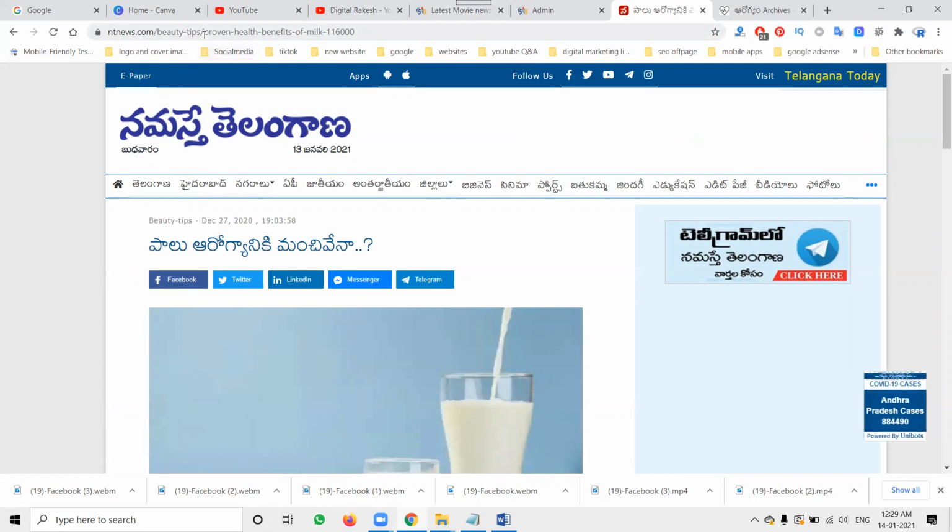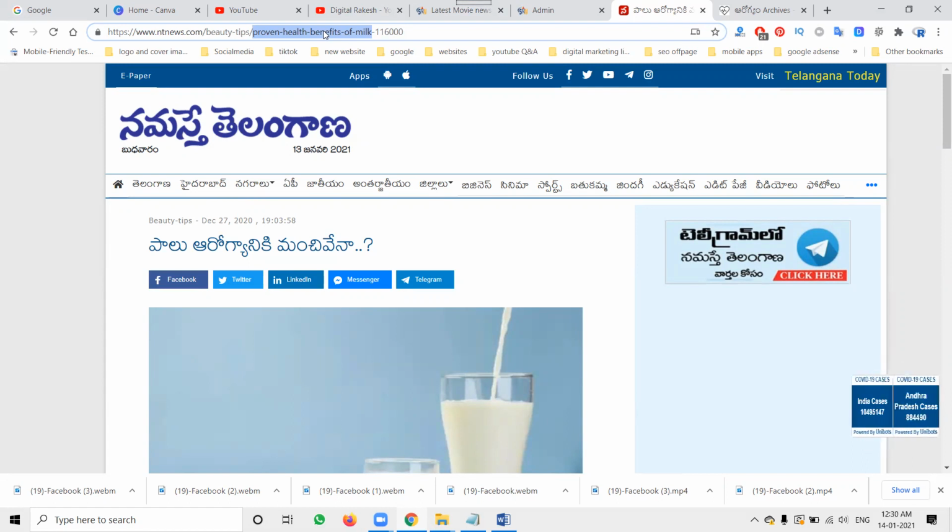They promote the proven health benefits of milk, but the URL structure will be in English, not Telugu. You can write the title and description in Telugu, but it is better for the complete structure to be in English. If you give it in Telugu, this will completely confuse your whole website.